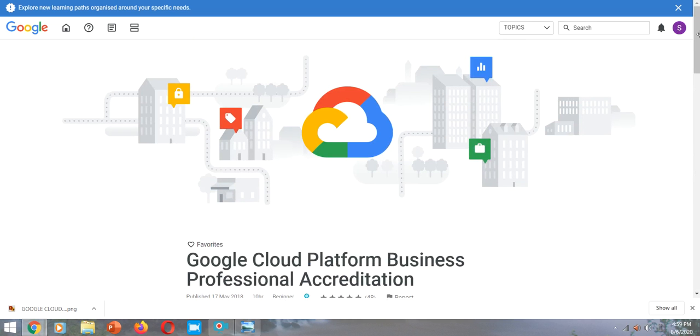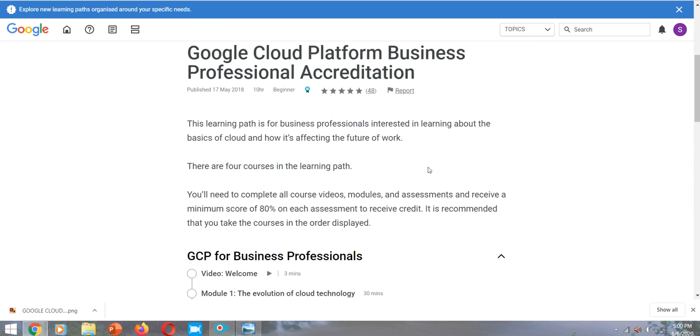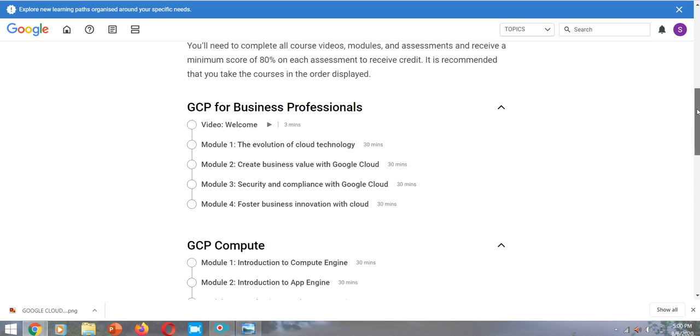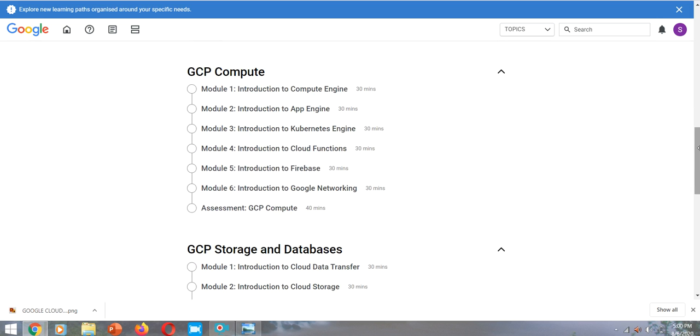The one thing that you have to remember in this particular course is that you have to get a minimum of 80%, or more than 80%, in these modules to get the certification. It is basically a free course certification, with modules based on business professional, compute and different types of data computing techniques.